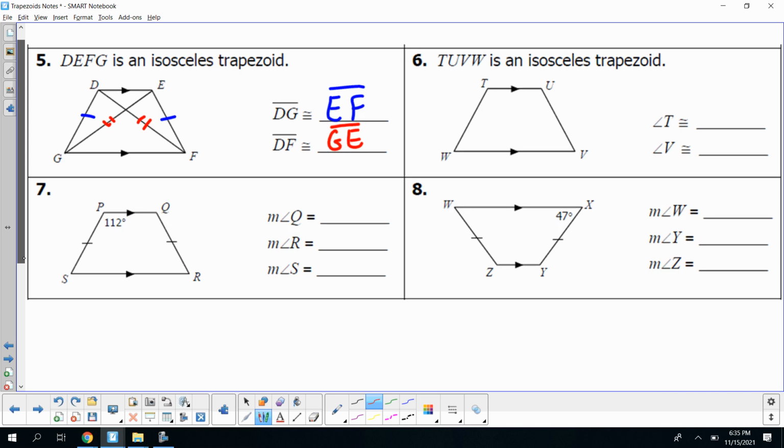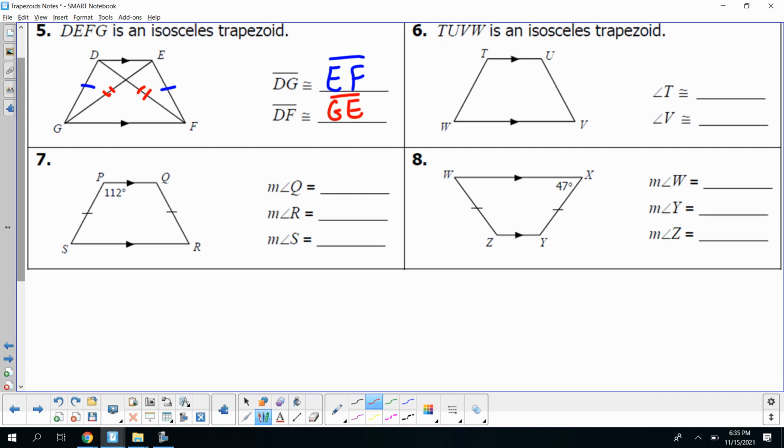All right, number 7, let's look at the angles of an isosceles trapezoid. So the measurement of angle Q is going to be congruent to the measurement of angle P. Okay, so angle Q, if angle P is 112 degrees, then angle Q is also going to be 112 degrees. And remember, the opposite angles are going to be supplementary.